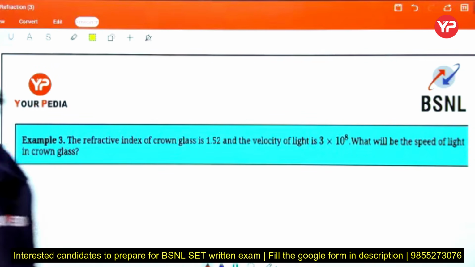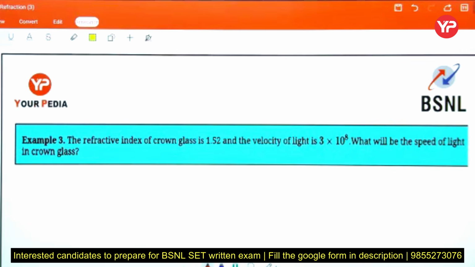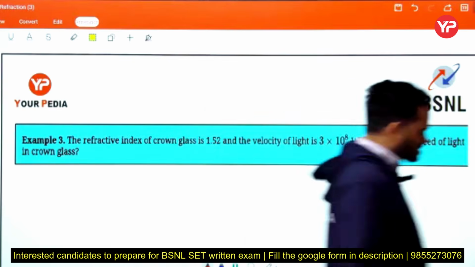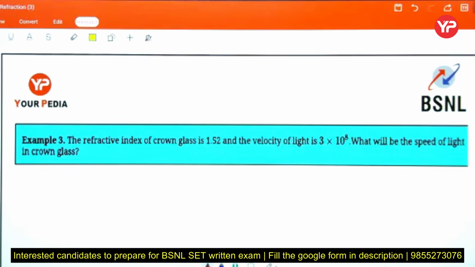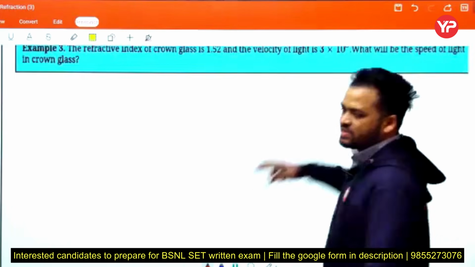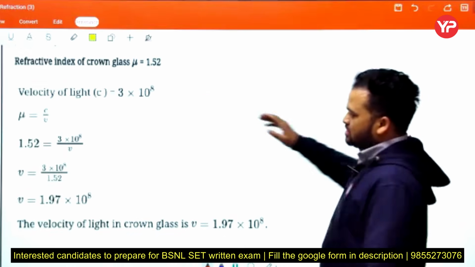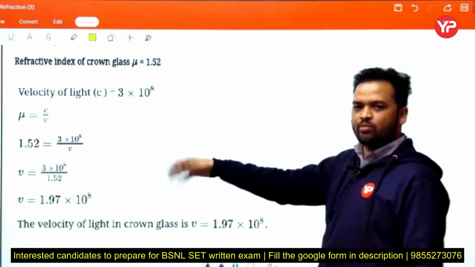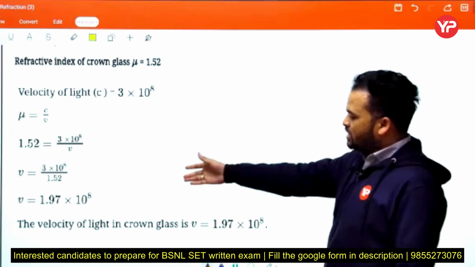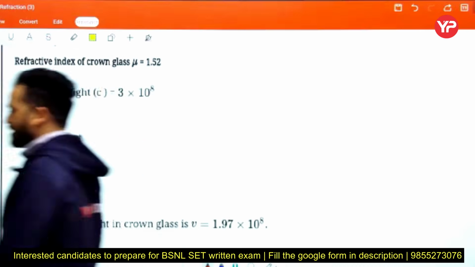Try this. Tell me beta, is this clear or not? What is the answer? n equals c upon v, na? n equals c upon v, so v equals c upon n. Putting the value of n, get the result. This is the data. Okay, n and mu equals c upon v. Mu and n both are symbols of refractive index. Putting the values, we get 1.97 into 10 to the power 8.